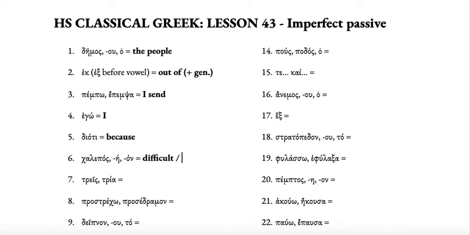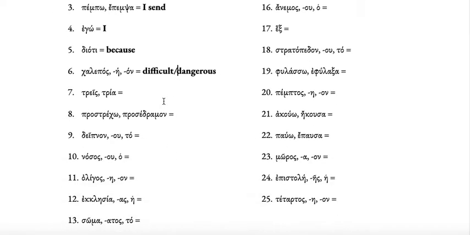Kalepos is an adjective meaning difficult or dangerous. And then treis is the number 3. It's treis in the masculine and feminine, tria in the neuter. Prostreco, strong aorist pros edramon, is a compound verb made up of pros plus treco, and that means I run towards. We could just say I run to. Then deipnon is dinner or a meal. Nosos is a disease, not to be confused with Nesos, which is an island.